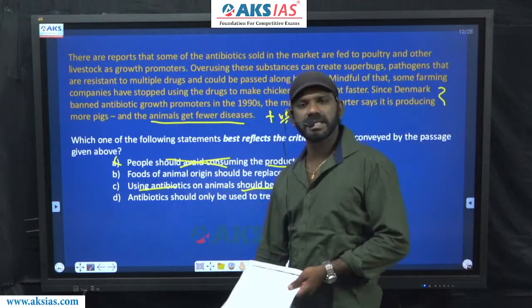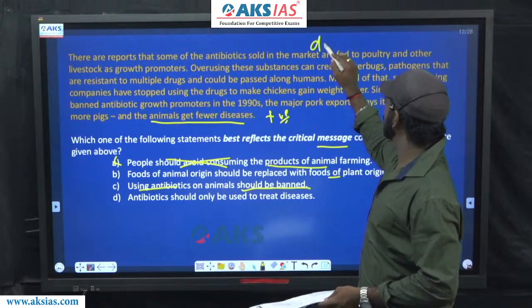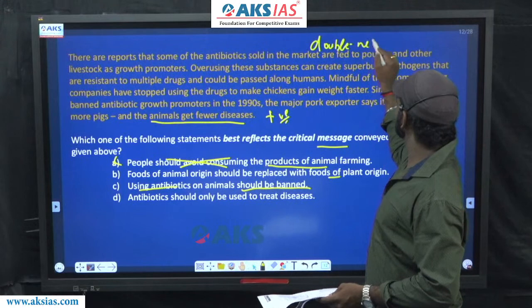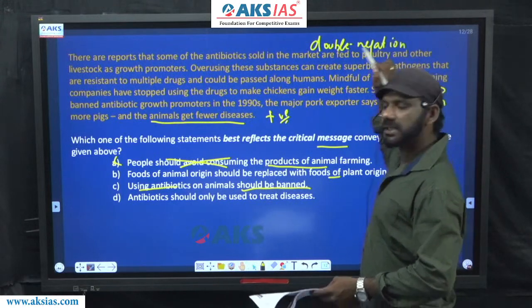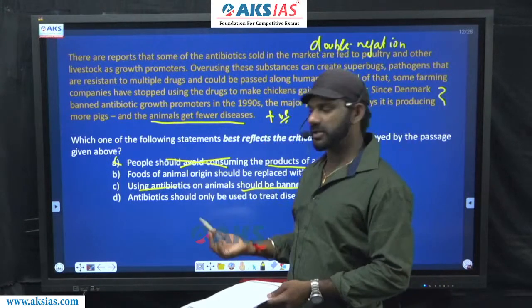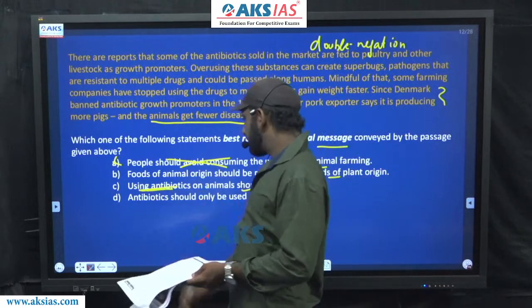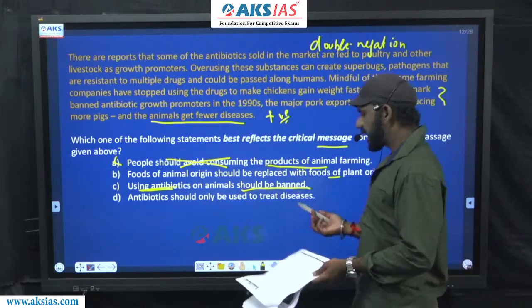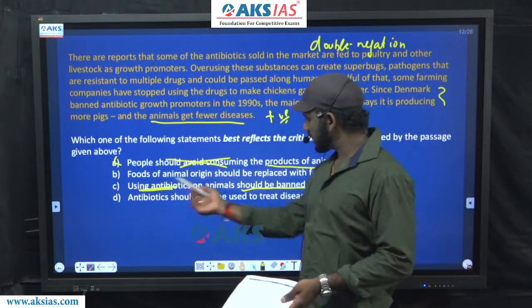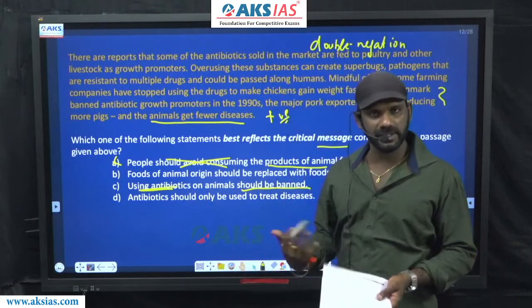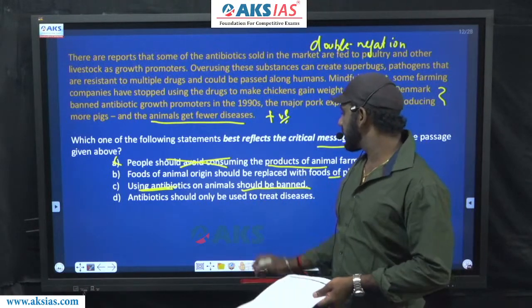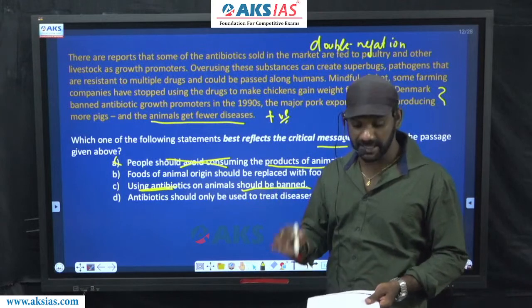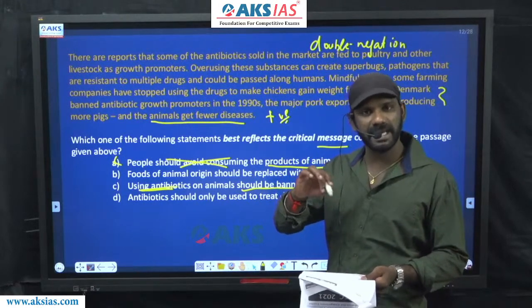C is positively charged because of double negation. Double negation means when two negative terms come together, the meaning becomes positive. Using antibiotics, negative. Banned is negative. Banning a negative action, negative and negative is positive. Using antibiotics in animals should be banned. This is what, in fact, the whole passage tells us.